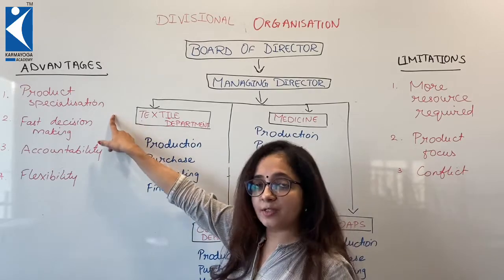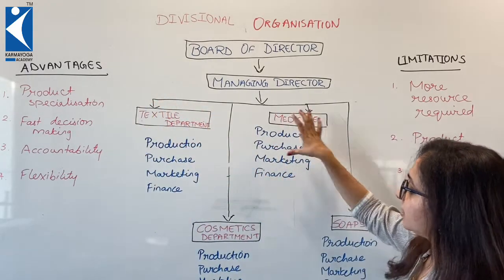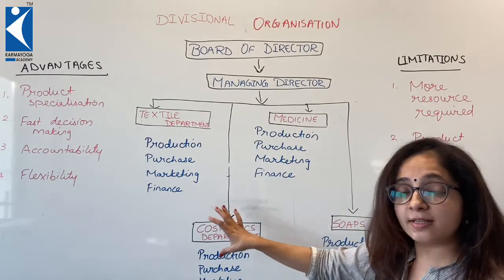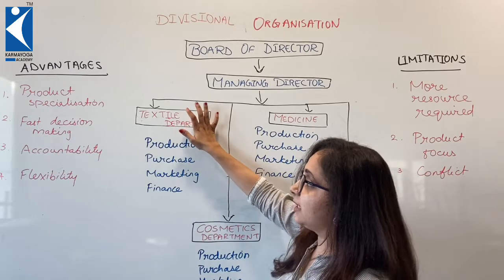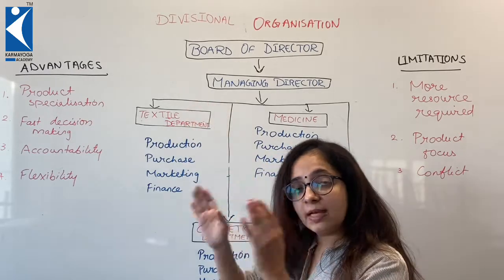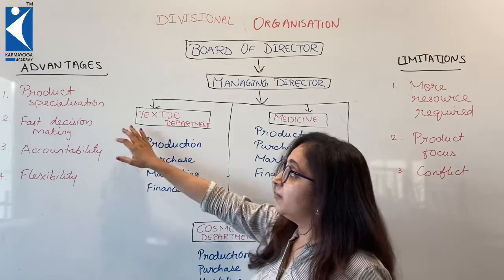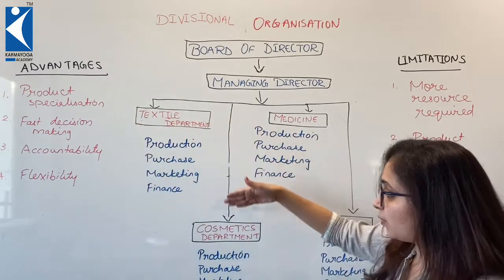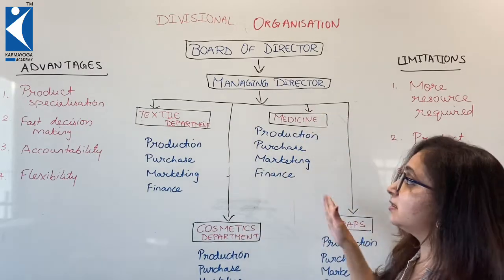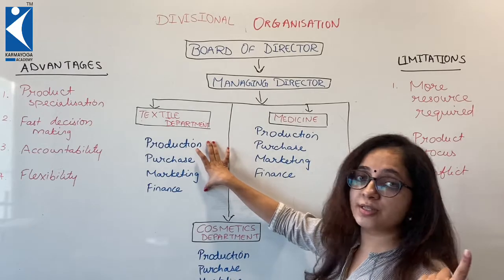The first is product specialization. Each product will be given importance because they have their respective divisions. Here only textile is discussed, only textile research is carried, so it will have its own beauty. Faster decision making, because they don't have to think about what all is going on in cosmetics, medicine, and soap. They have just to look after their own department, so decisions are going to be quick.